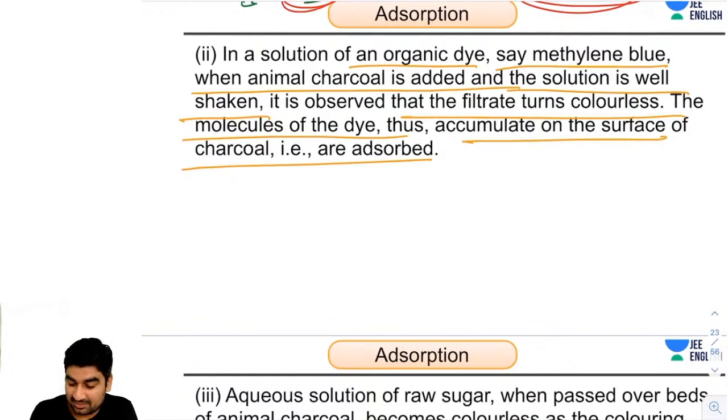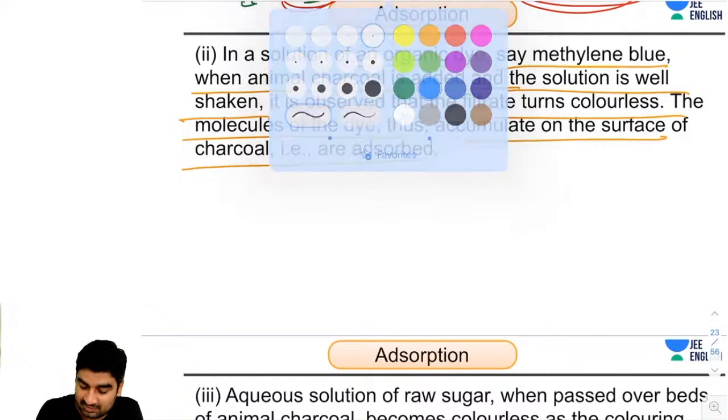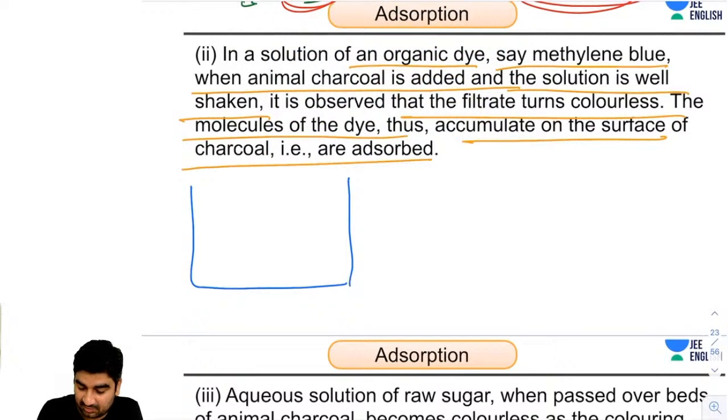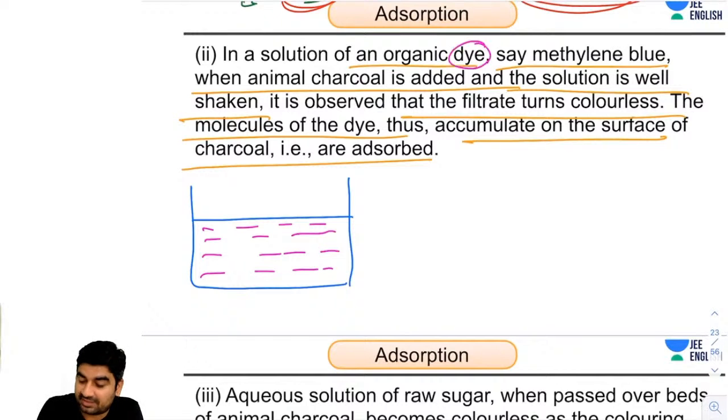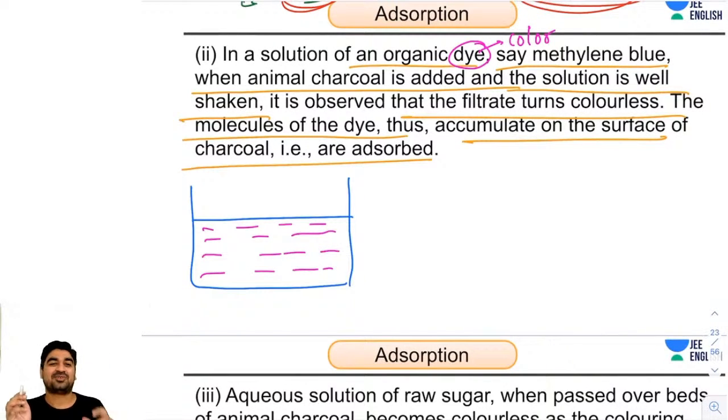Okay, guys, let me take this example as well. Suppose I'm taking water here, and the color of the water is pink. When they say dye, dye is a chemistry word. Always translate it as color, and for this translation you don't need Google Translator. So dye means color.